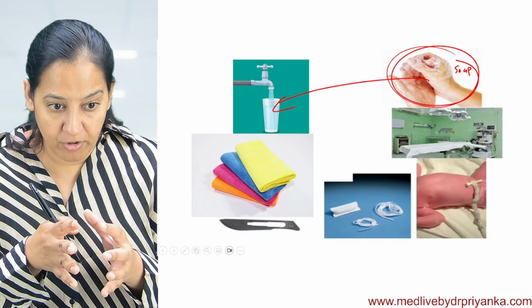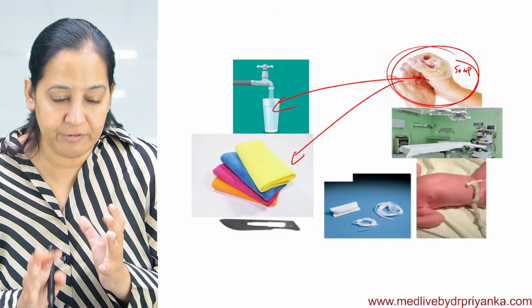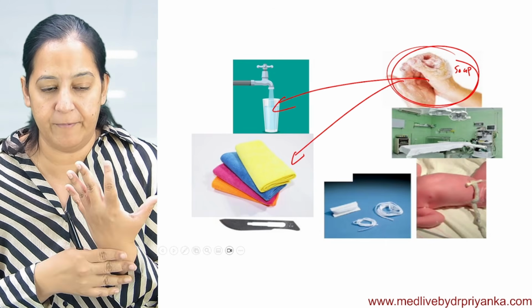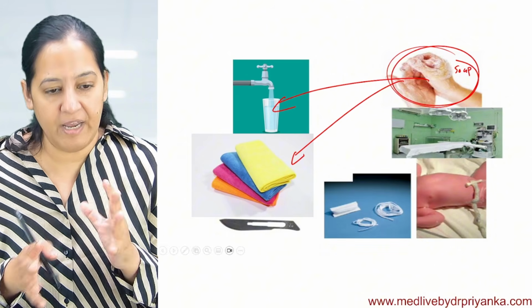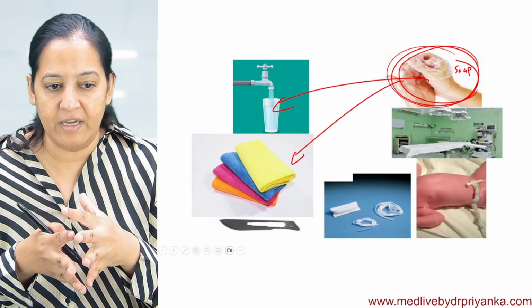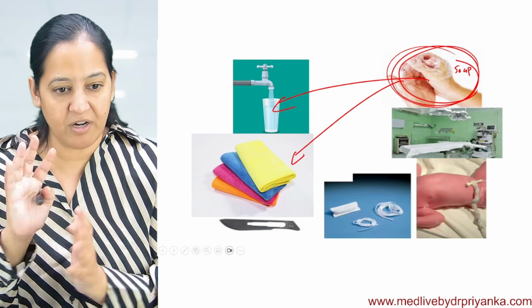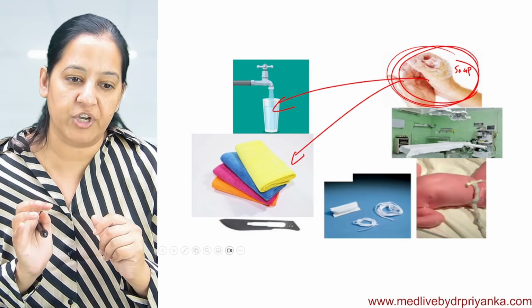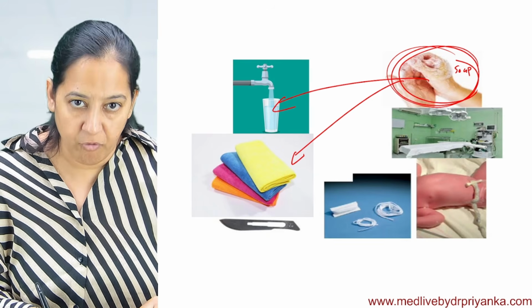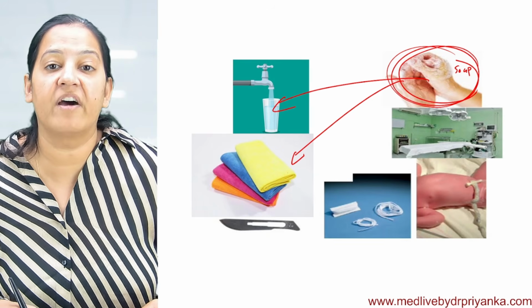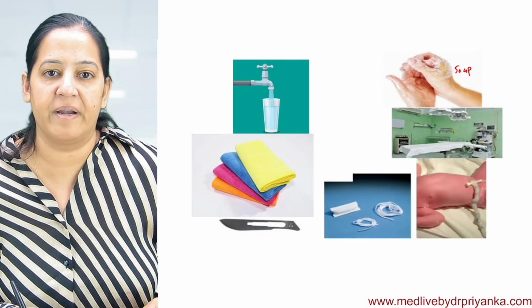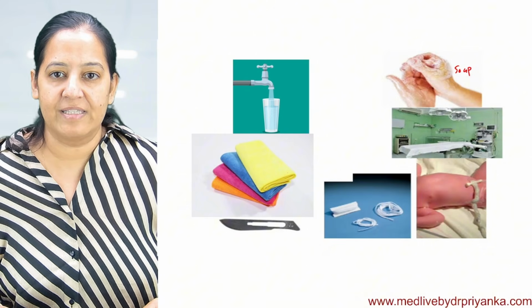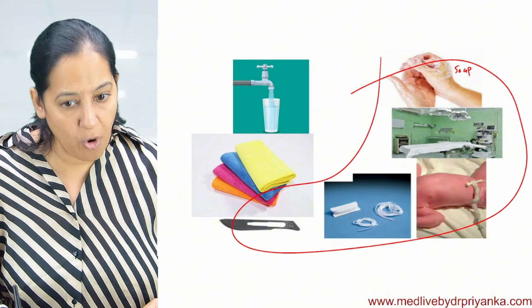And after washing, there should be a clean towel with which the hands should be wiped. If there is no clean towel, after washing thoroughly, how will I wipe them? If I wipe with some dirty cloth, there is no use of washing. So clean water and clean towels. Currently we are following 5 cleans, but recommending 7. These are the 7 cleans. The 5 are already there, 2 we have added. So total 7 cleans.